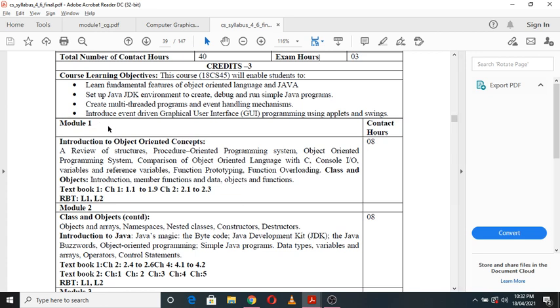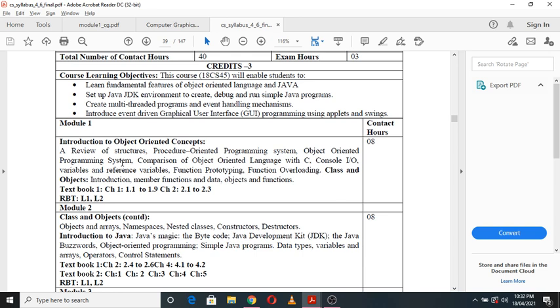Module 1 deals with introduction to object oriented concepts, where you are going to study the review of structures. You might have studied structures, union and all. So here first you are going to study some of the basics of structures, then the object oriented programming system. What exactly is meant by object oriented programming system, what is the advantage of it, and what are the drawbacks of it. Then again, what are the advantages of this object oriented programming system?